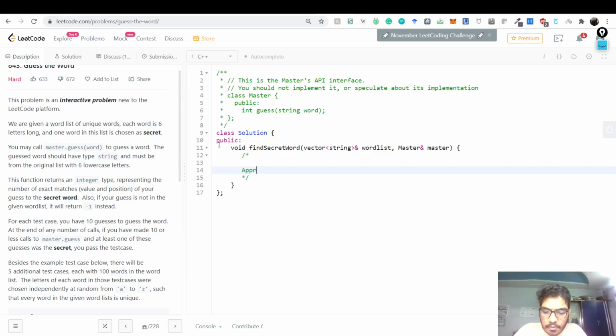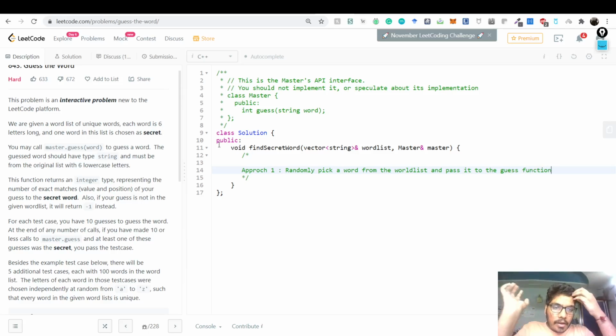So approach one would be to randomly pick a word from the word list and pass it to the guess function, right?